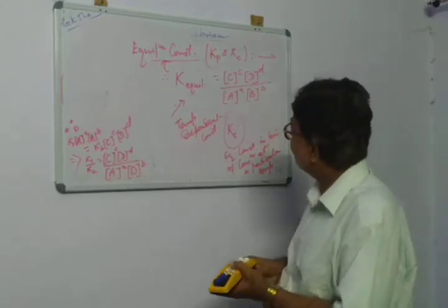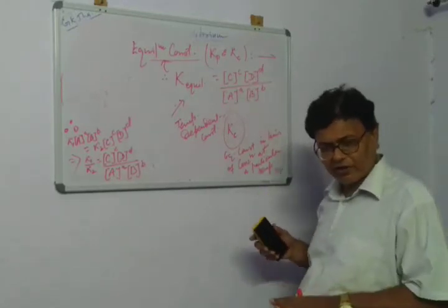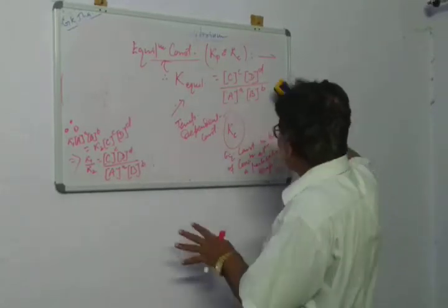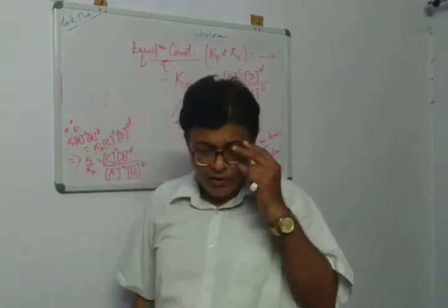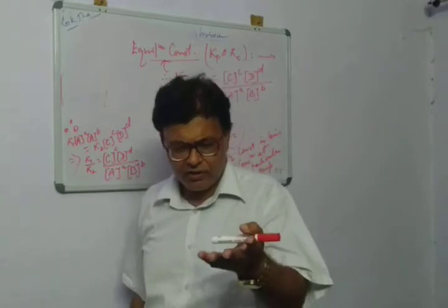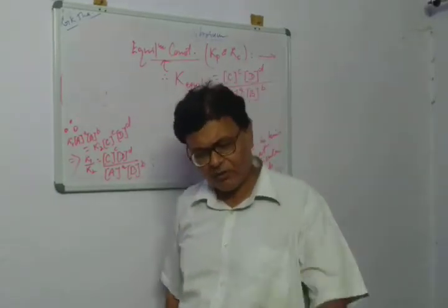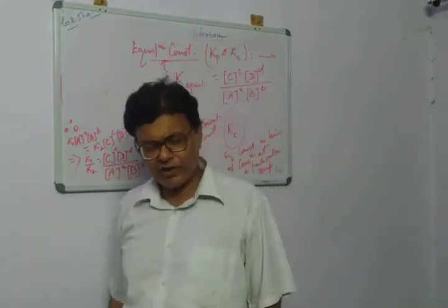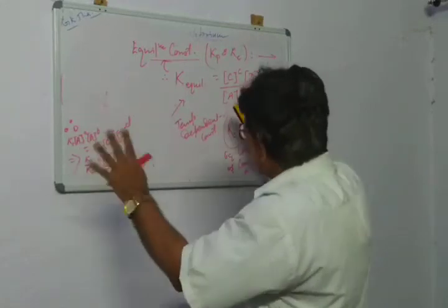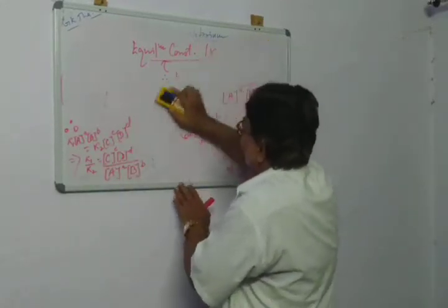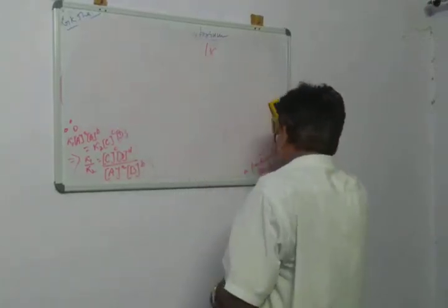Okay, so you have understood how to write the expression for the equilibrium constant. This is very important at every juncture, and so many things we have read. We have read the solubility product constant, that is also a kind of equilibrium constant only. The acid ionization constant, that is an equilibrium constant. The base ionization constant, that is an equilibrium constant. Similar types of expressions we have. The equilibrium constant is a temperature dependent constant.